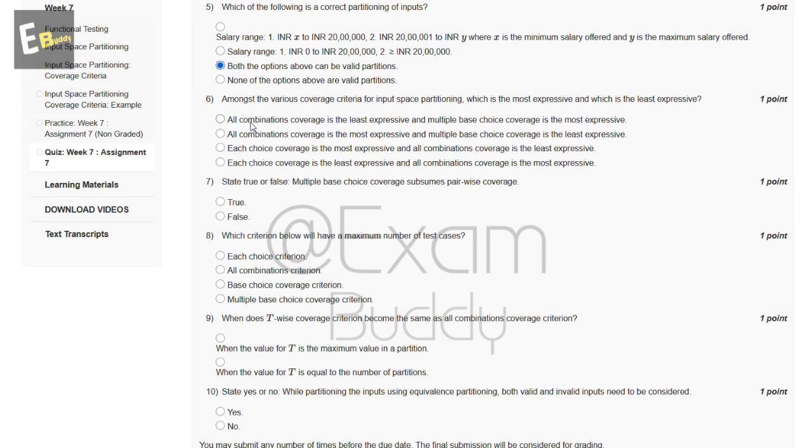Now the sixth question is, among the various coverage criteria for input space partitioning, which is the most expressive and which is the least expressive? So these are the options, and the answer to our sixth question is B.